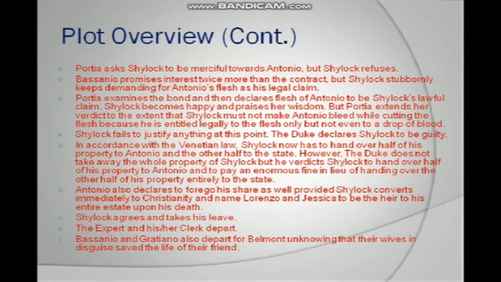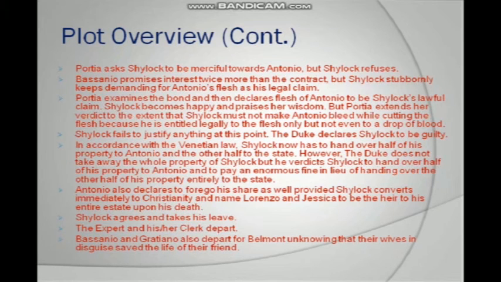The Duke declares Shylock to be guilty. In accordance with the Venetian law, Shylock now has to hand over half of his property to Antonio and the other half to the state. However, the Duke does not take away the whole property of Shylock, but instructs Shylock to hand over half of his property to Antonio and to pay an enormous fine in lieu of handing over the other half of his property entirely to the state.